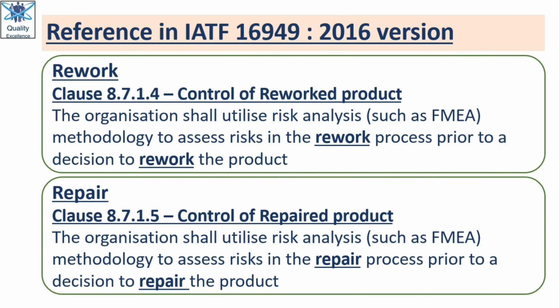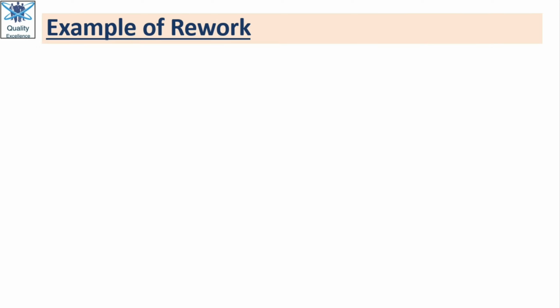In a similar manner, as far as repair is concerned, clause 8.7.1.5 also says the same, that we have to assess the risk prior to repairing the product. Whatever risk is present in the repair process, we have to assess that risk. So this is the reference of rework and repair given in the IATF 16949 standard, which is an automotive standard.